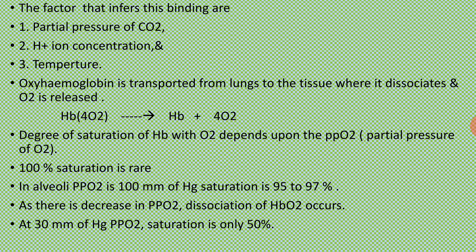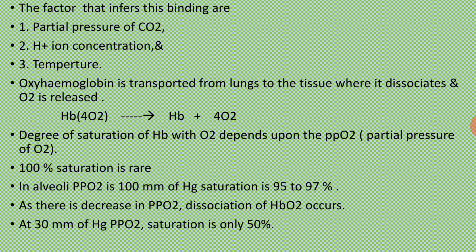Oxyhemoglobin is transported from the lungs to the tissue level, and at the tissue level it dissociates and releases oxygen to the tissue. That means oxyhemoglobin, that is one hemoglobin molecule with 4 oxygen, dissociates and separates hemoglobin from the oxygen, and that oxygen is accepted by the cells for the next activities.